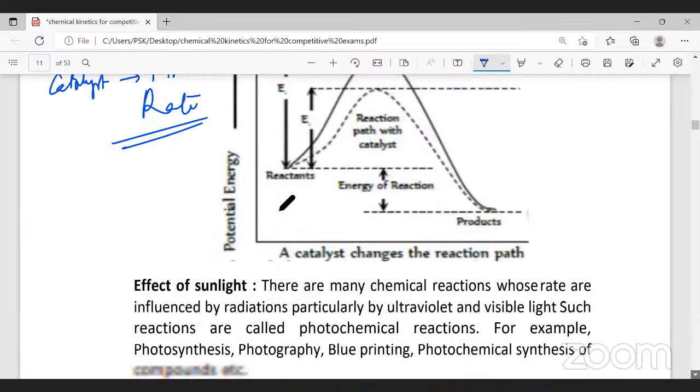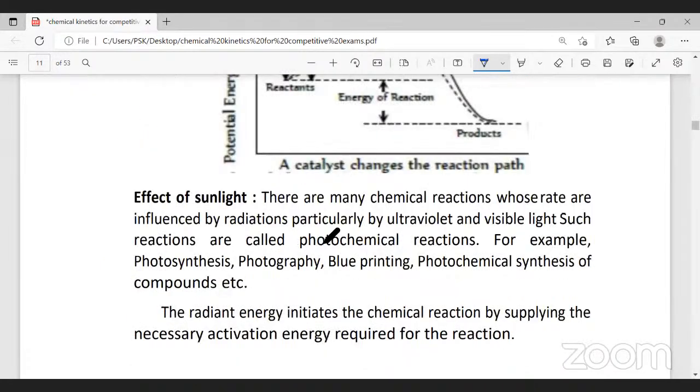All right, and we learned presence of sunlight here. There are many chemical reactions whose rate is influenced by radiation, particularly by UV light and visible light. Such reactions are called photochemical reactions. I explained examples: photosynthesis, photography, blueprinting, photochemical synthesis. All this happens in the presence of sunlight. So presence of sunlight also will increase the rate of the reaction. The radiant energy initiates the chemical reaction by supplying the necessary activation energy required.